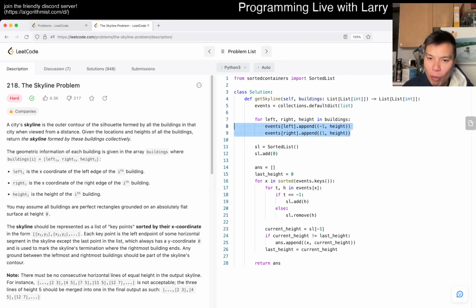Basically, we sweep all of the X's together, and then for every event, we do all the events together, and then just sort it at the end, meaning we add and we remove, and then we get the biggest element. I think you could actually put it in the set, maybe. I don't know if that's true. And then if the height changes, you put it as part of the answer, and that's it. So let's see, right? This is going to be n log n, so that's going to be the lower bound, or at least that's the minimum.